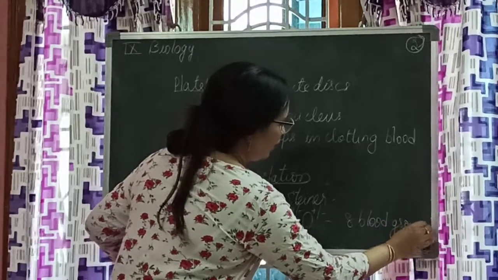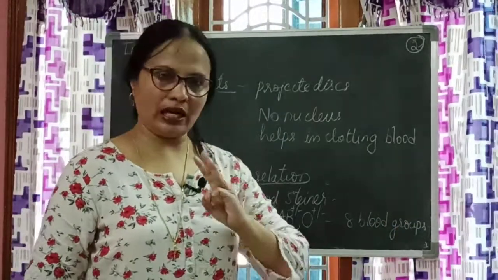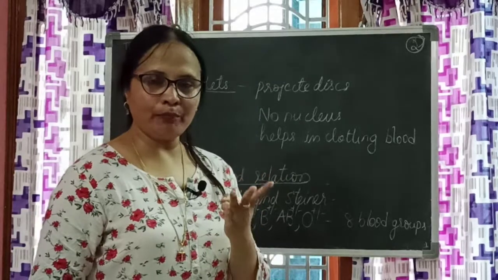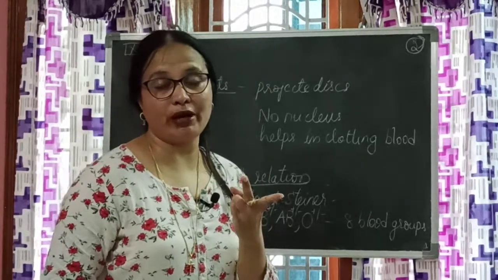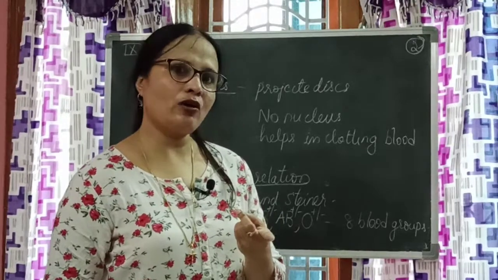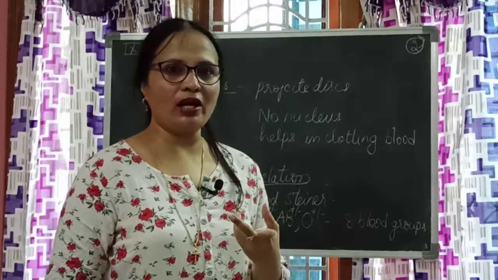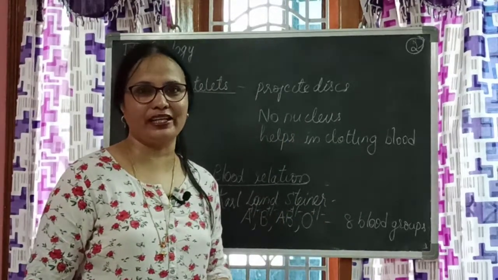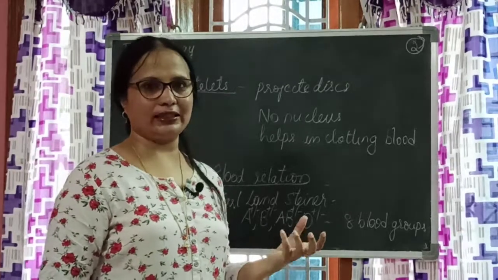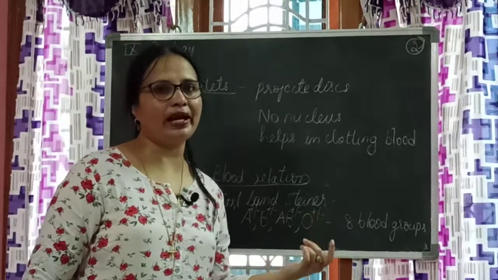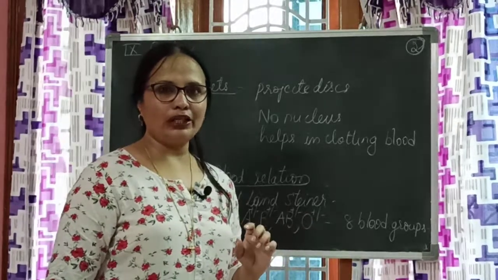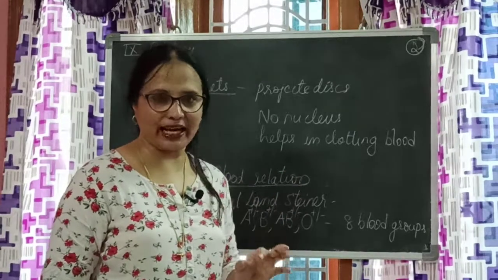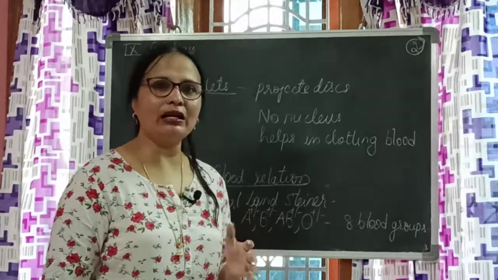And I will tell you, we are 3 siblings in our family. My parents have 3 children. I am B positive, my younger brother is B positive, but my elder brother is O positive. Now my younger brother and myself, I can call ourselves blood relatives, but as per Landsteiner, I cannot call my elder brother my blood relative. It sounds funny, but only when we are comparing the blood groups can we say that. But I'll tell you one thing, children, blood groups may differ, but genes and everything that we get from a family cannot differ, and the DNA tells we are blood related.